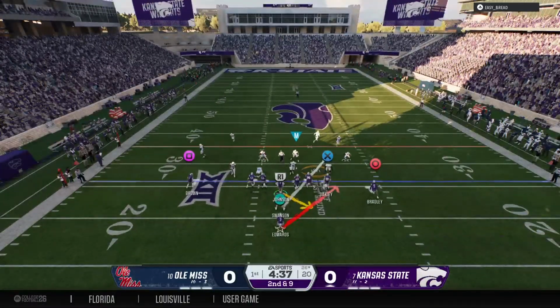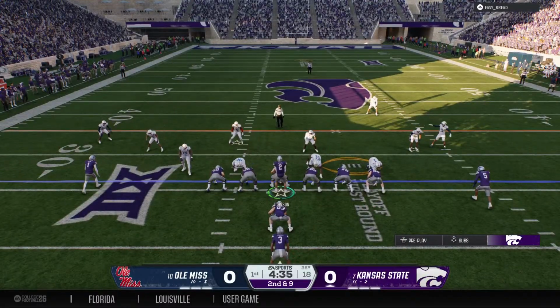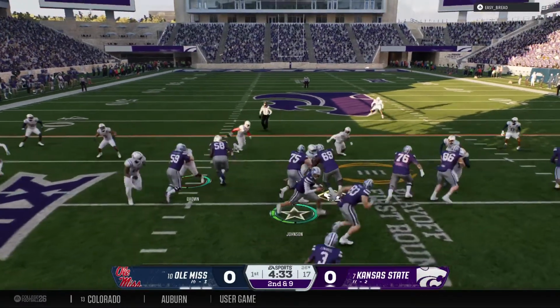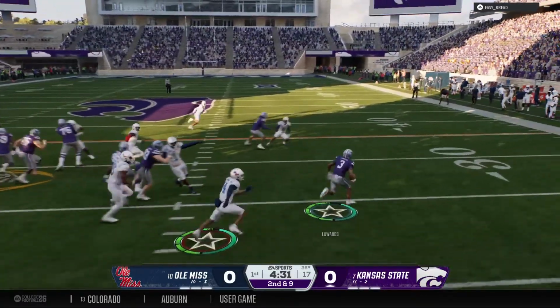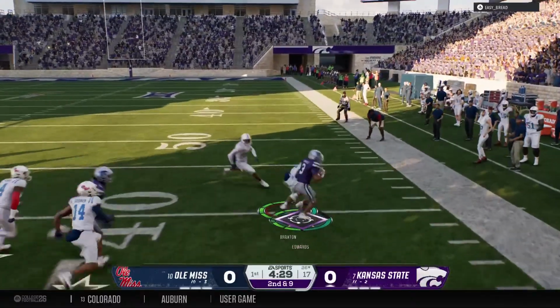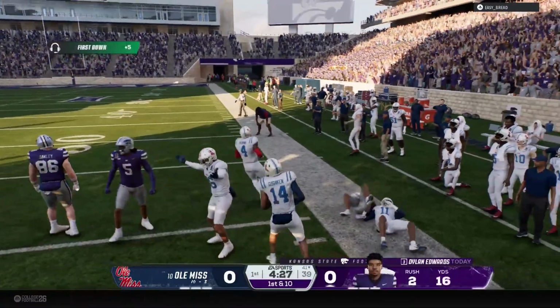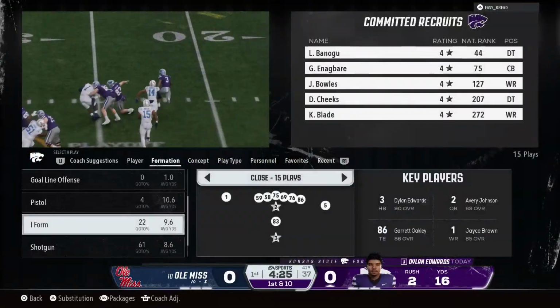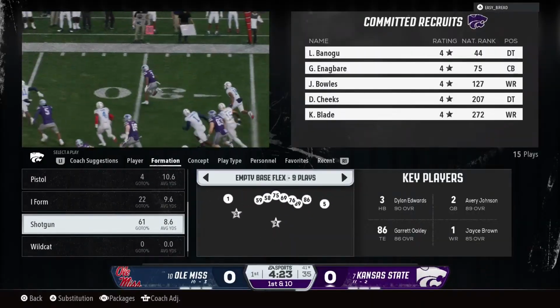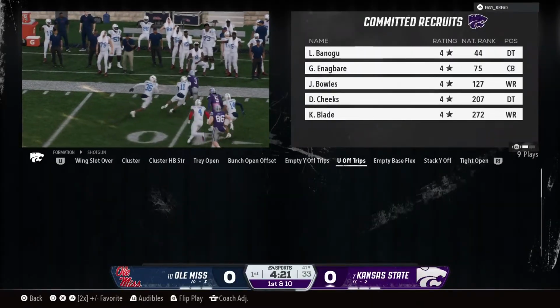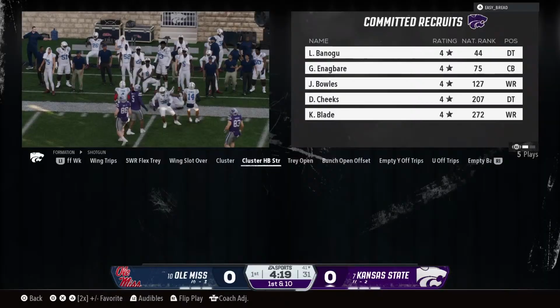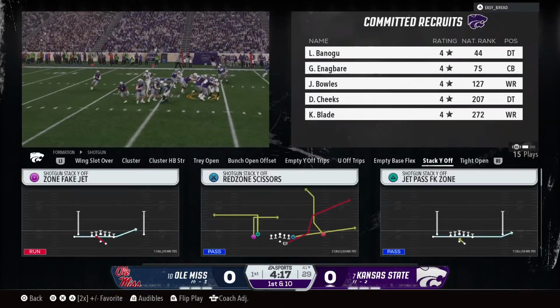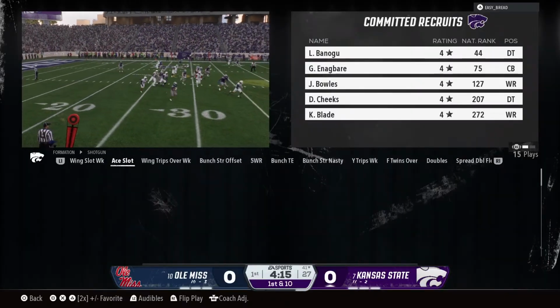Offense trying to find a way to get this drive going. It's 2nd and 9 from the 26. And he's got it again. Look out, room to run here. Picks up the first, looking for more. Tackle made at the 41. It's a nice gain. They're getting closer to the 50. What a great battle here at the line of scrimmage. Good push by the offensive line, and the back does enough to be able to pick up the first down.